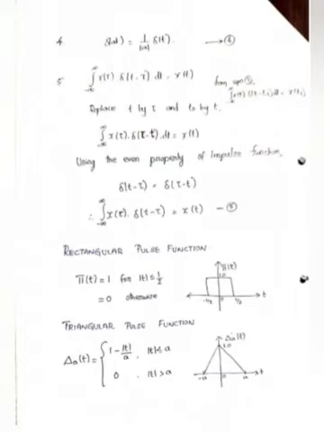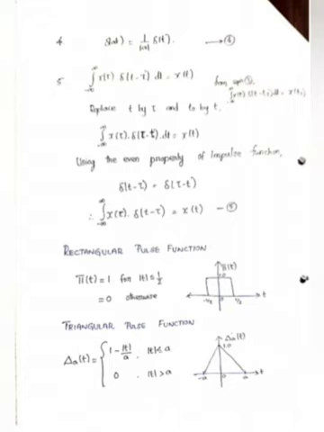Okay, next, rectangular pulse function. The rectangular pulse function denotes pi of t. So pi of t equal to 1 for modulus t less than or equal to 1 by 2. That is the time period from minus 1 by 2 to plus 1 by 2, the amplitude of the square wave is 1. Otherwise it is 0.